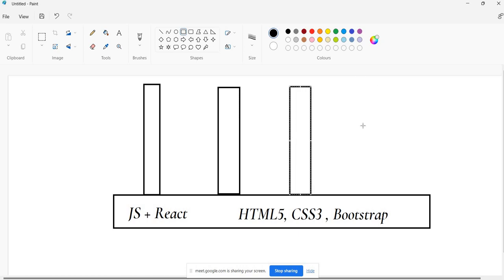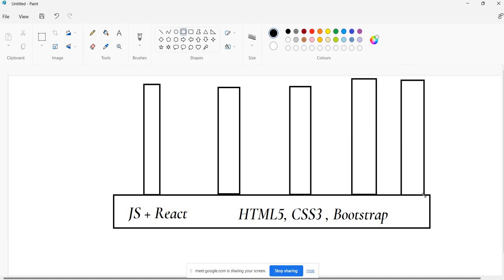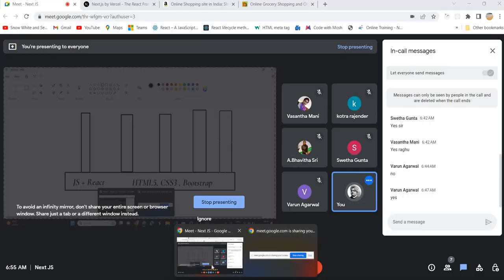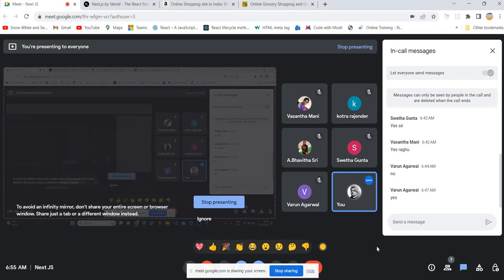And yes, I'm saying as a fresher, if you want to get a job, if you're good at JavaScript, that is more than enough to get a job as a fresher. If you're completely good at HTML, CSS basics, and JavaScript, that is enough. Fine, those things we can talk about later. So now let's go and start building the project with Next.js.